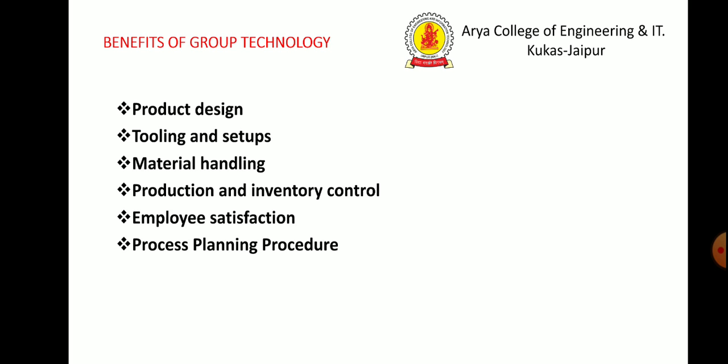Employee satisfaction. The machine cell often allows parts to be produced from raw material to finished state by a small group of workers. The workers are able to visualize their contribution to the firm more clearly. This tends to cultivate an improved worker attitude and a higher level of job satisfaction.